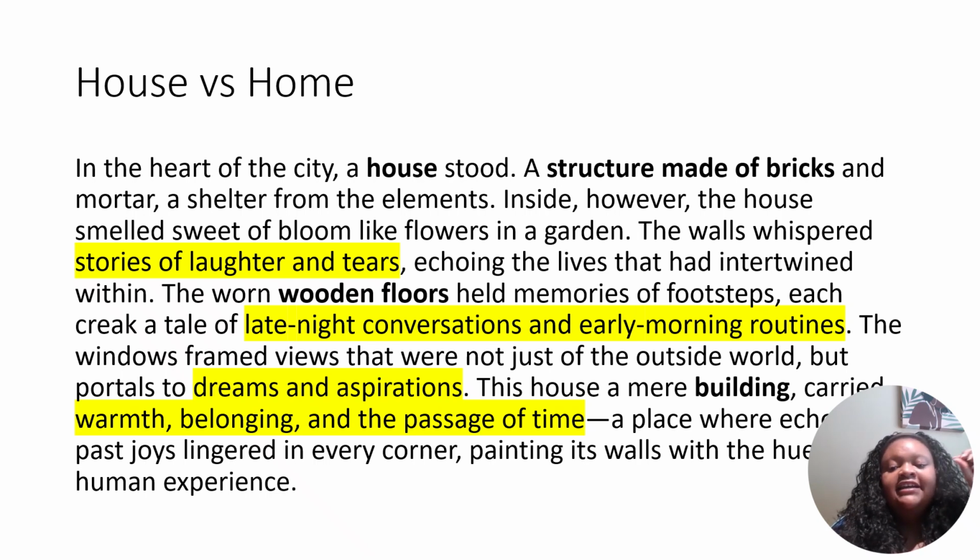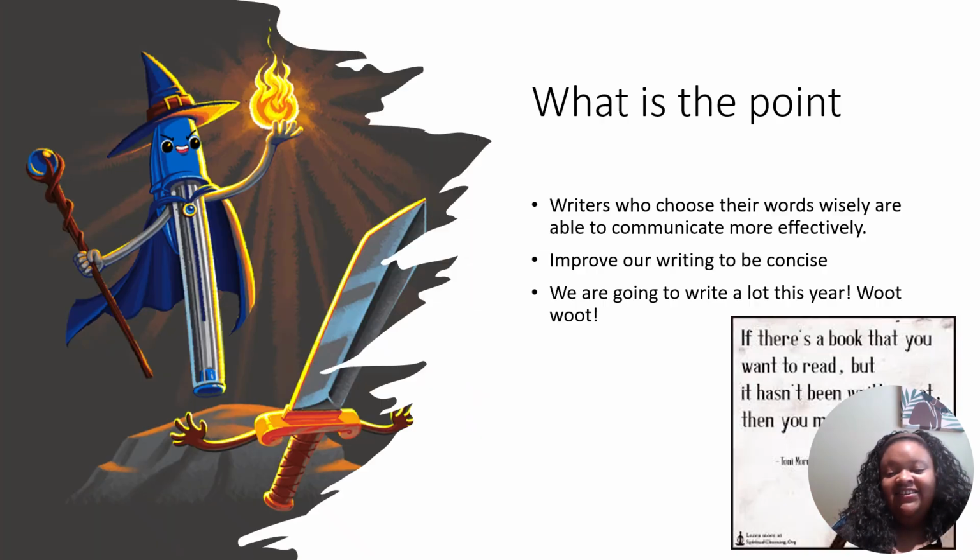So you can see the writer is definitely talking about the house and the structure of the house, the literalness of the house, but they're really creating how this is a home. This is more than just a house. It has this emotional reaction. It has these memories attached to it. It has this ideal of love and happiness and tears. So it's more than just a house, it's a home. So that is the difference between that.